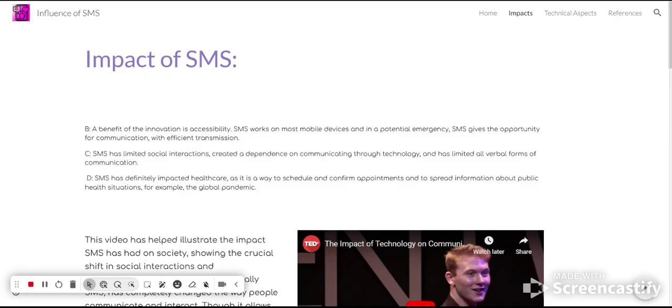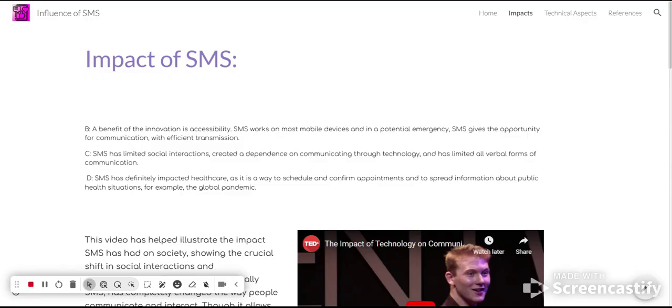Questions here: what are the limitations of SMS? SMS does unfortunately have a lot of social limitations, just due to its limited social interactions, especially the face-to-face ones, and diminished verbal communication skills because people really fostered a dependence on communicating through these types of technologies, so it truly has limited social interactions.